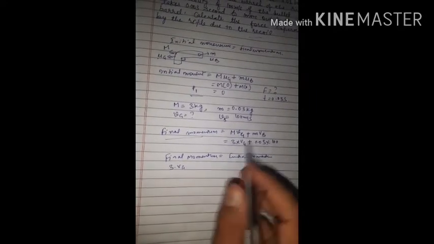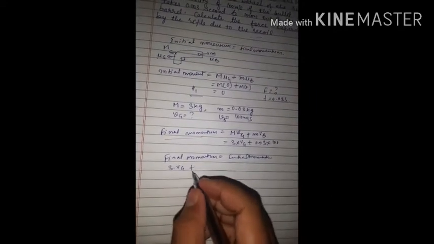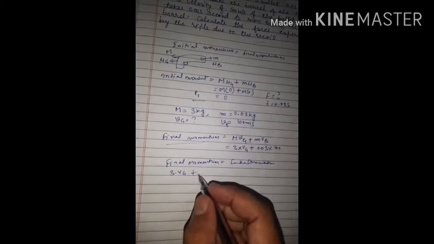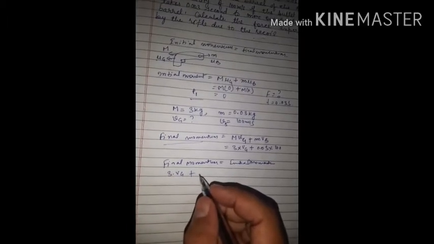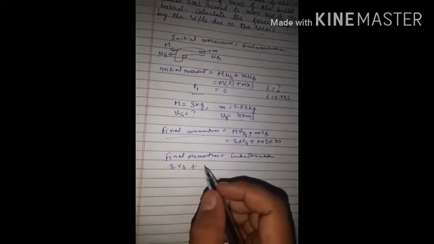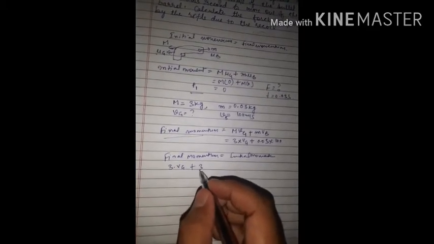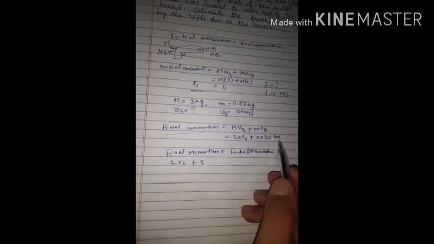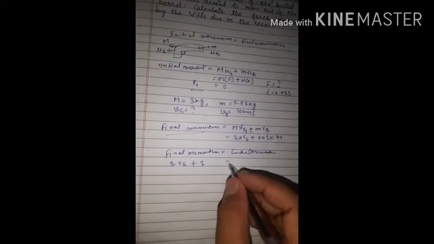Then we can write 3 into VG plus, after multiplying 0.03 with 100, we get 3. This is equal to 0.